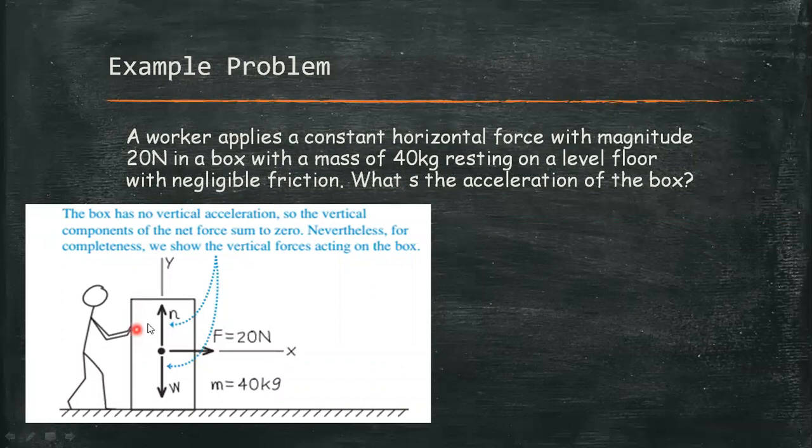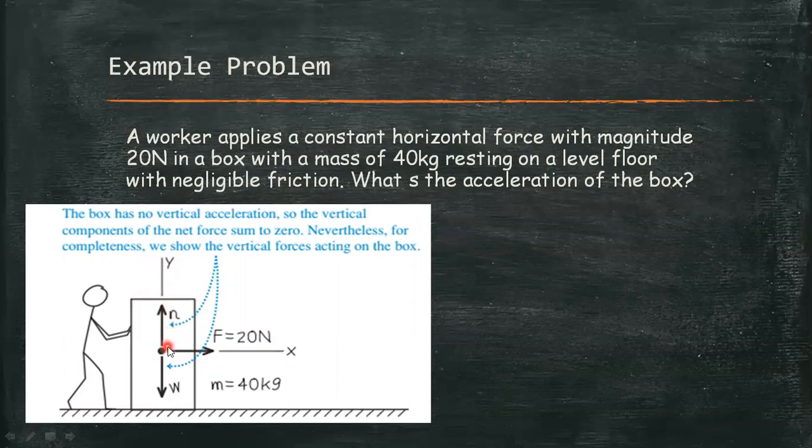So this is our free body diagram showing all the forces acting on our body or on our system. So we have here the horizontal force F of 20 newtons. And also, we will represent the vertical forces acting on the box: the weight, which is downward, and the equal reaction of this, which is the normal force directed upward.